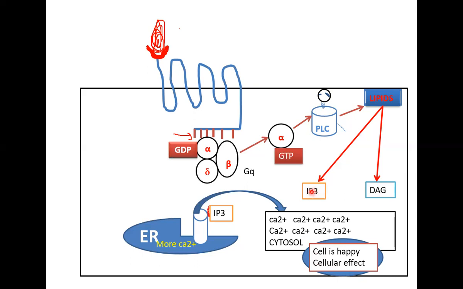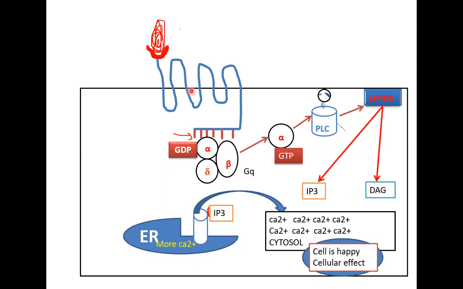And this IP3 is needed to come and bind to the calcium channel on the endoplasmic reticulum. When it comes here and binds, it opens the calcium channel. And therefore, calcium from the storehouse of the endoplasmic reticulum will come out through the calcium channel and into the cytosol. And therefore, I've got my cellular effect. The effect I want from the drug has been established, because calcium has been released into the cytosol.